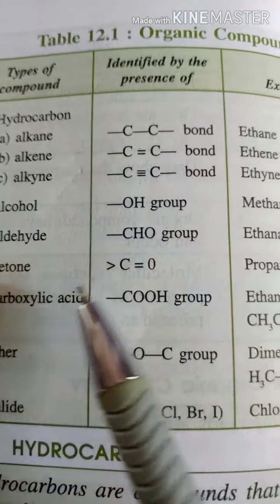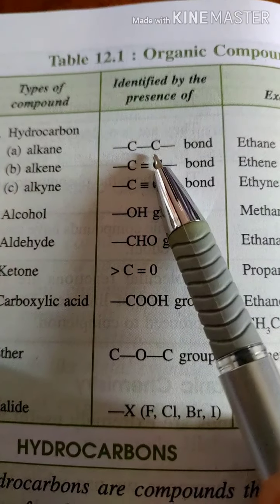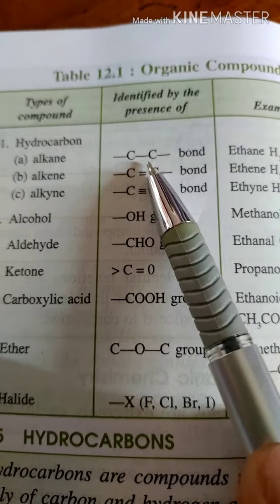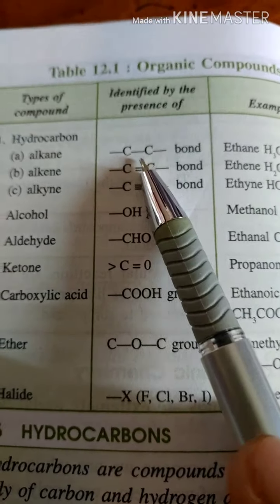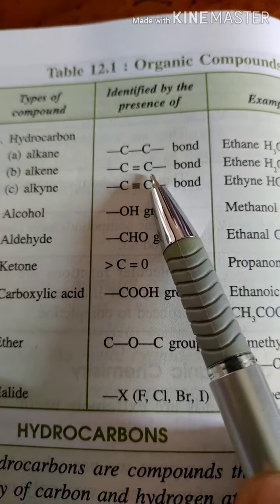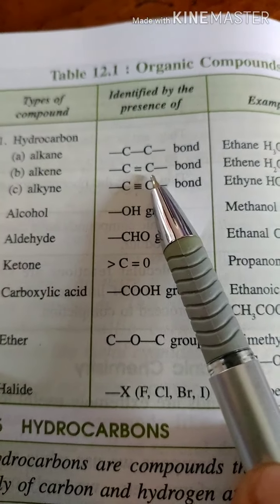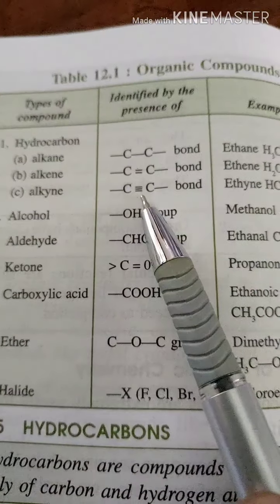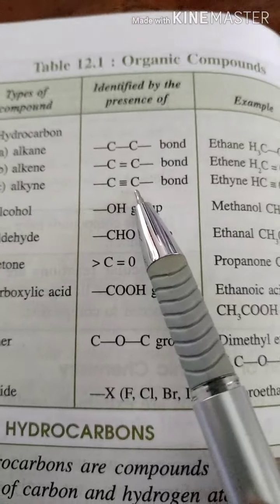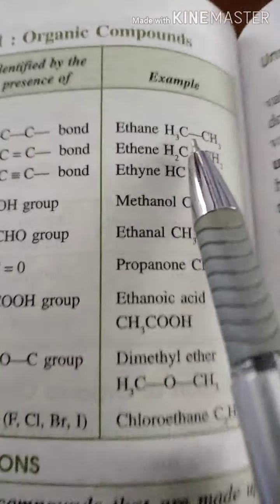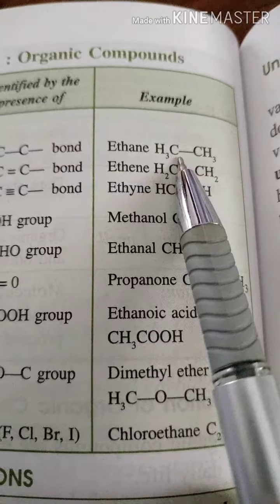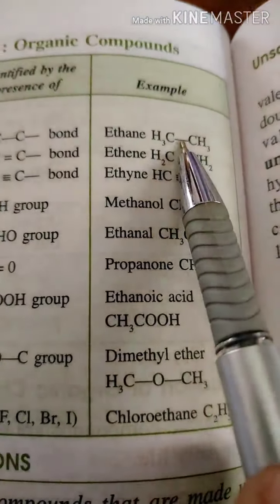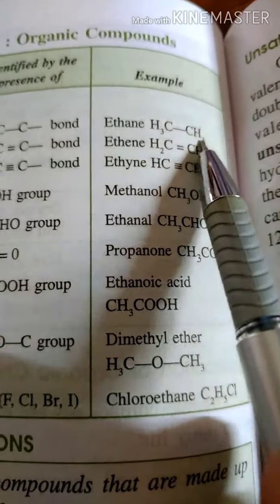alkene and alkyne? Alkanes are those compounds where only single bonds between carbon atoms are there. For example, methane. Alkenes are those where one or more double bonds are there in a carbon chain, and alkynes are those where a triple bond is present. Example, ethane. Here you see one carbon atom joining hands with 3 hydrogen atoms, so the fourth one is joining with the carbon atom. Here also the same.